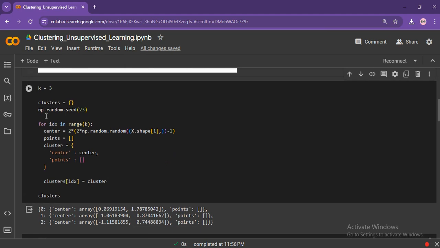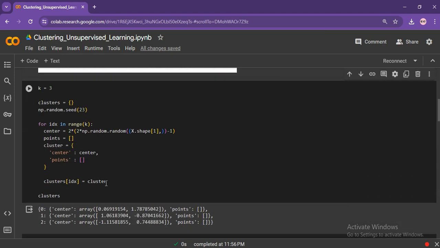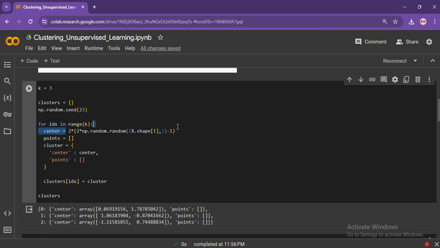Because of having 3 groups, I have set K to 3, and here we have a formula for understanding how each point refers to each category. This is the formula that I have used. You can find it on the internet or wherever you want.